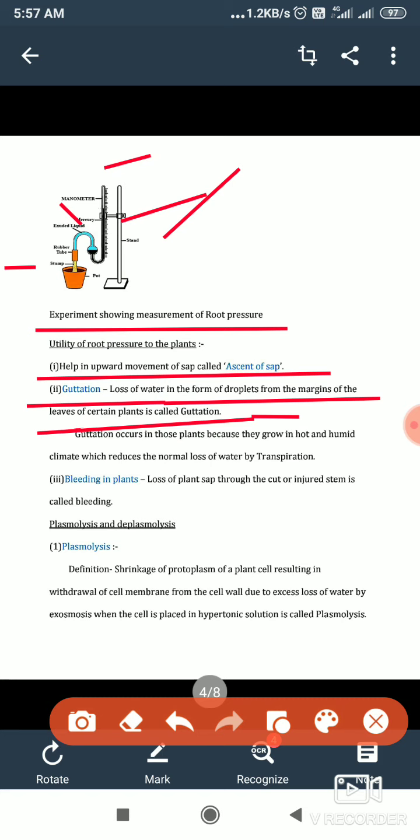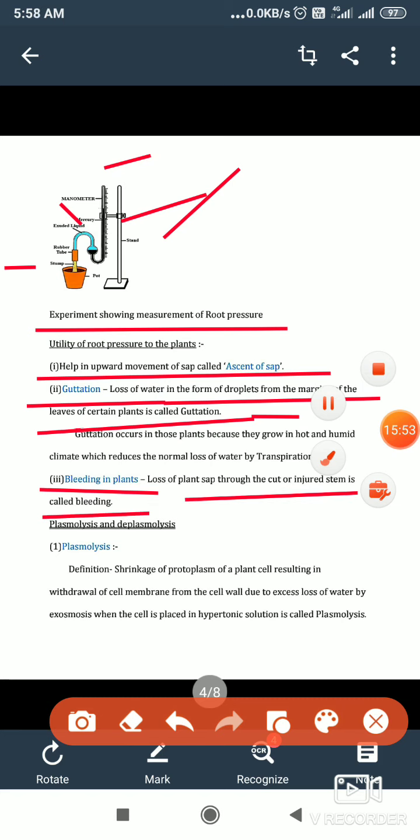The next one is, sometimes parts of the plants are broken, and due to that the plant sap is lost from those parts: a broken branch, a broken leaf, or any injury that takes place. This is called bleeding. So let us keep up to that. Next we will continue this discussion in the next video.